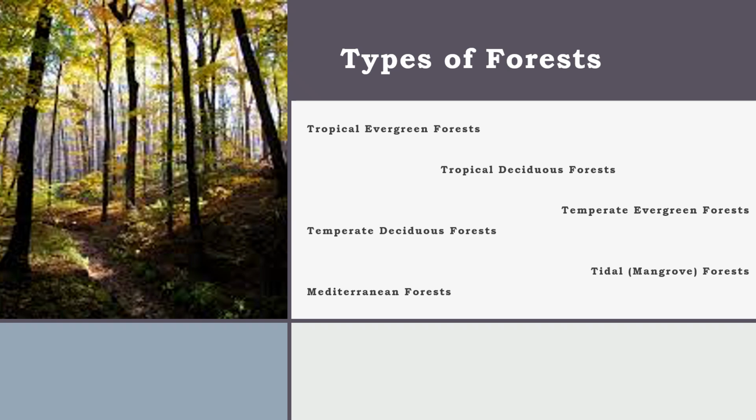These are some of the major types of forests found on the earth: tropical evergreen, tropical deciduous, temperate evergreen, temperate deciduous, tidal or mangrove forests, and Mediterranean forests.